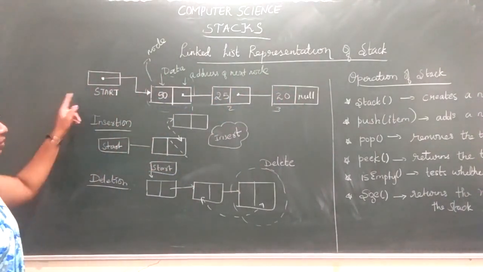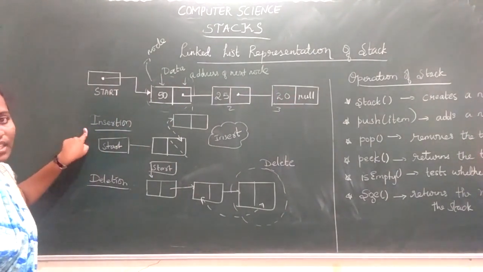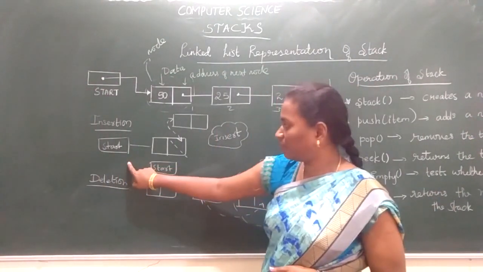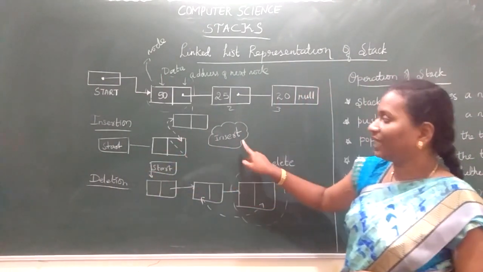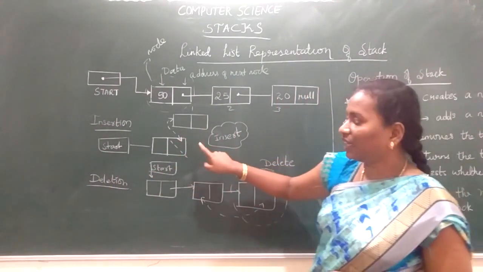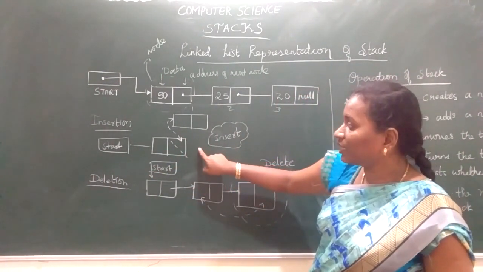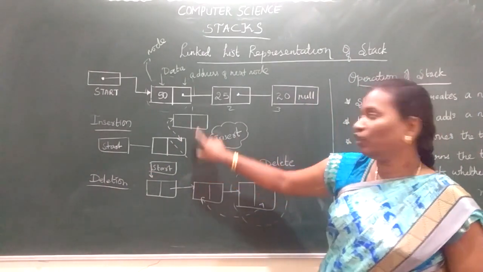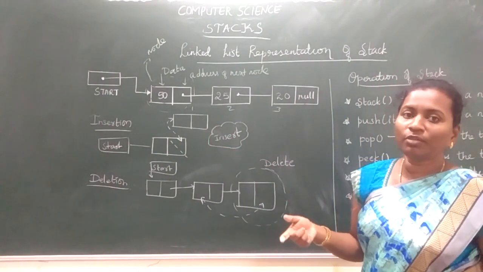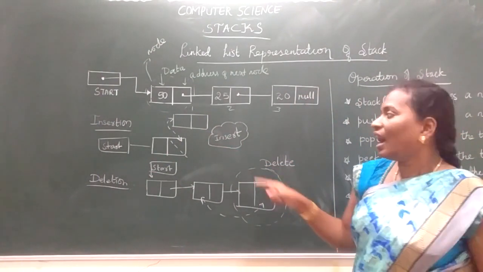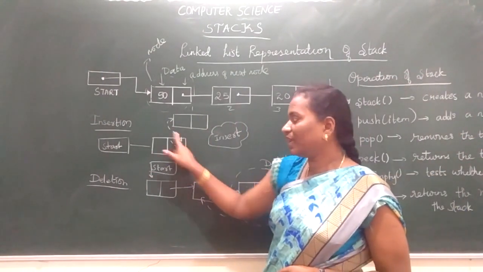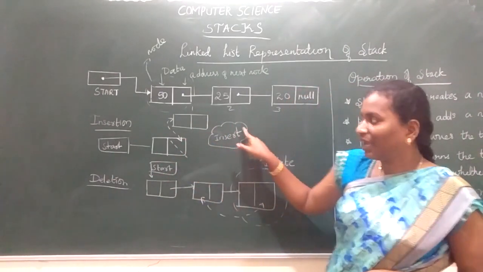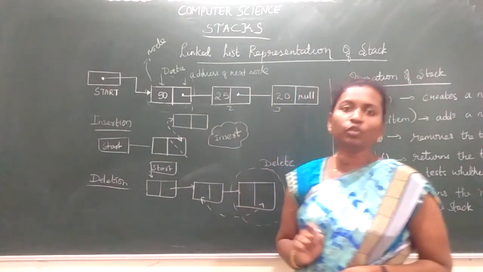Now when you want to implement the linked list for insertion, that is for pushing, how are we going to push? Now see, we have a start field. The insertion takes place, so now when I insert, I need to insert at the end of my linked list. At the end only I can insert. Why? Because a stack has only one end. For example, I have node 1, it is ending here. So if I want to insert any element, you need to insert at the end of your linked list.